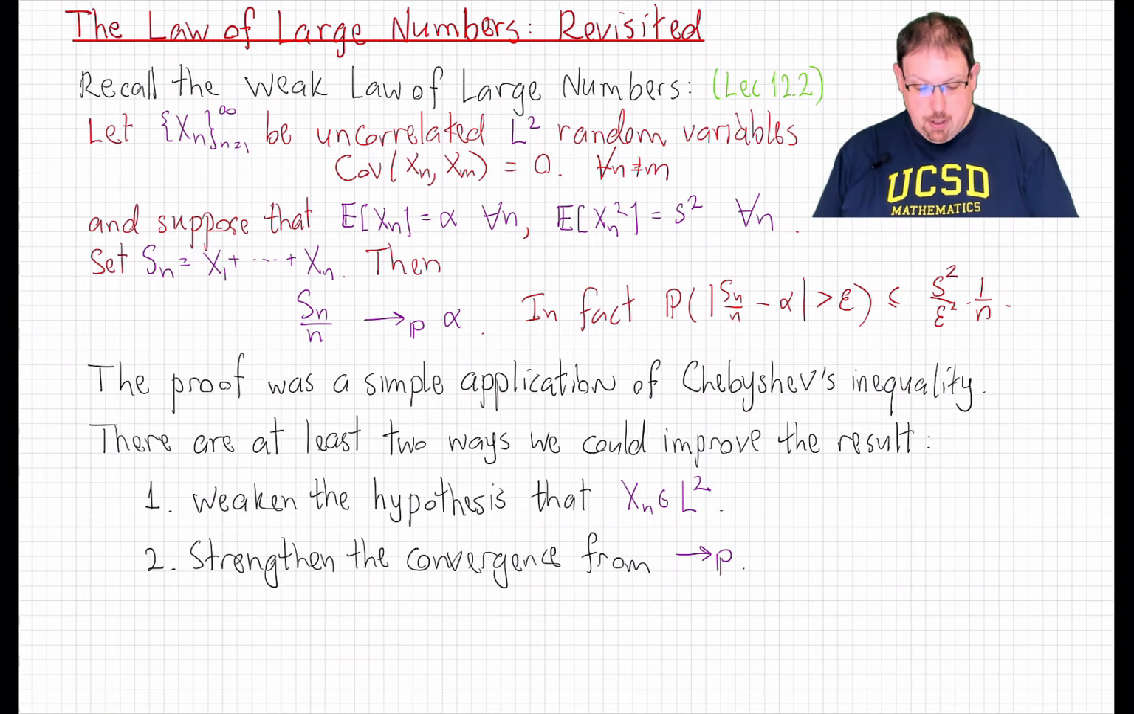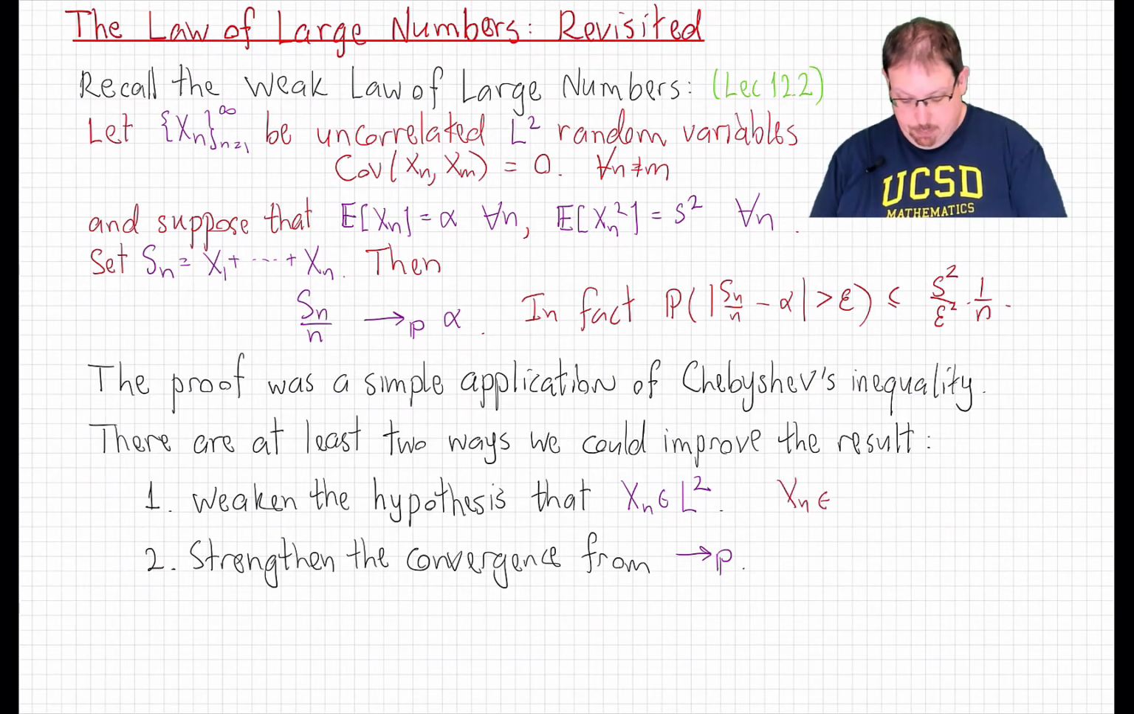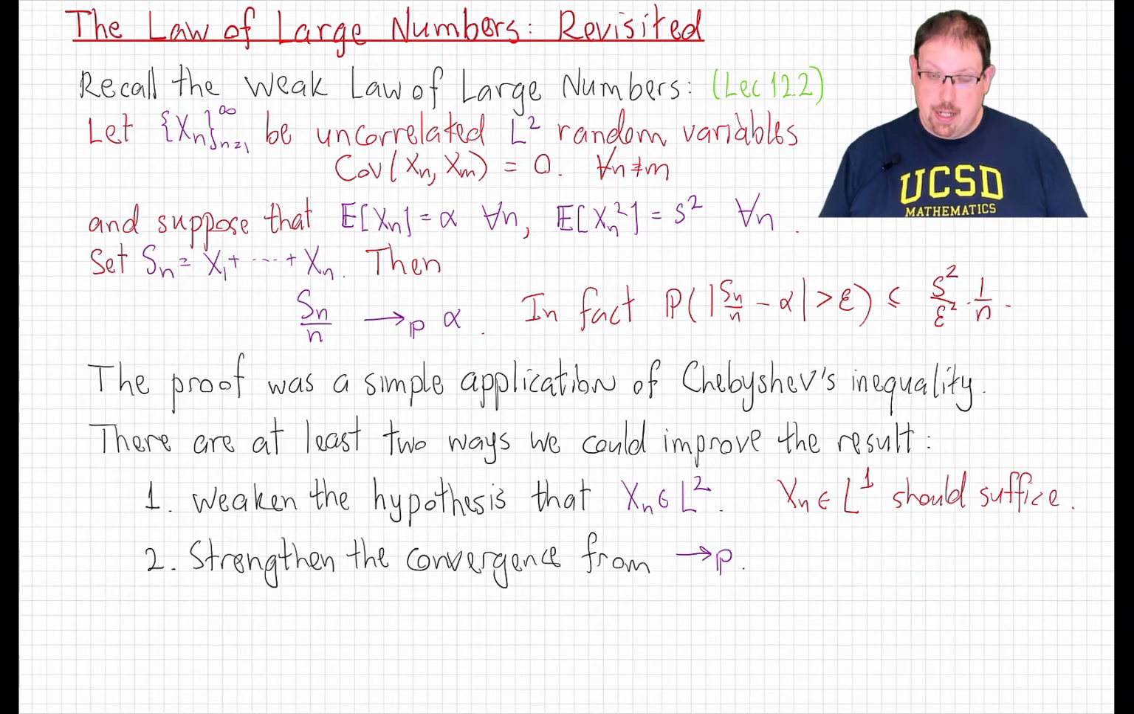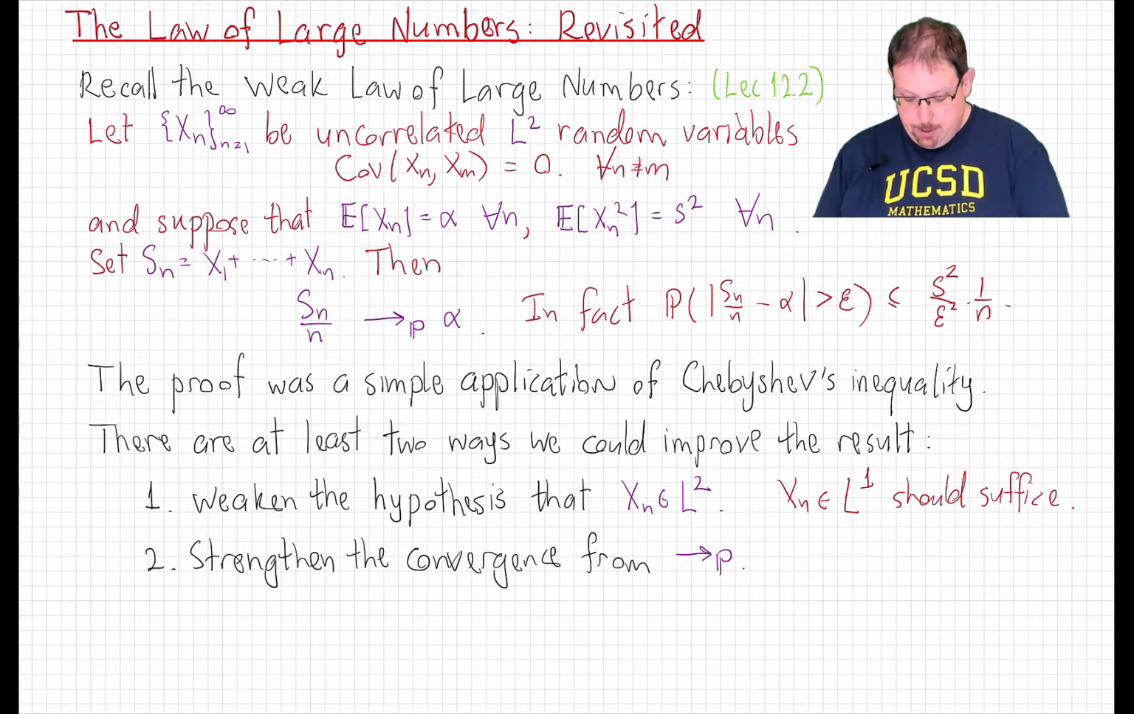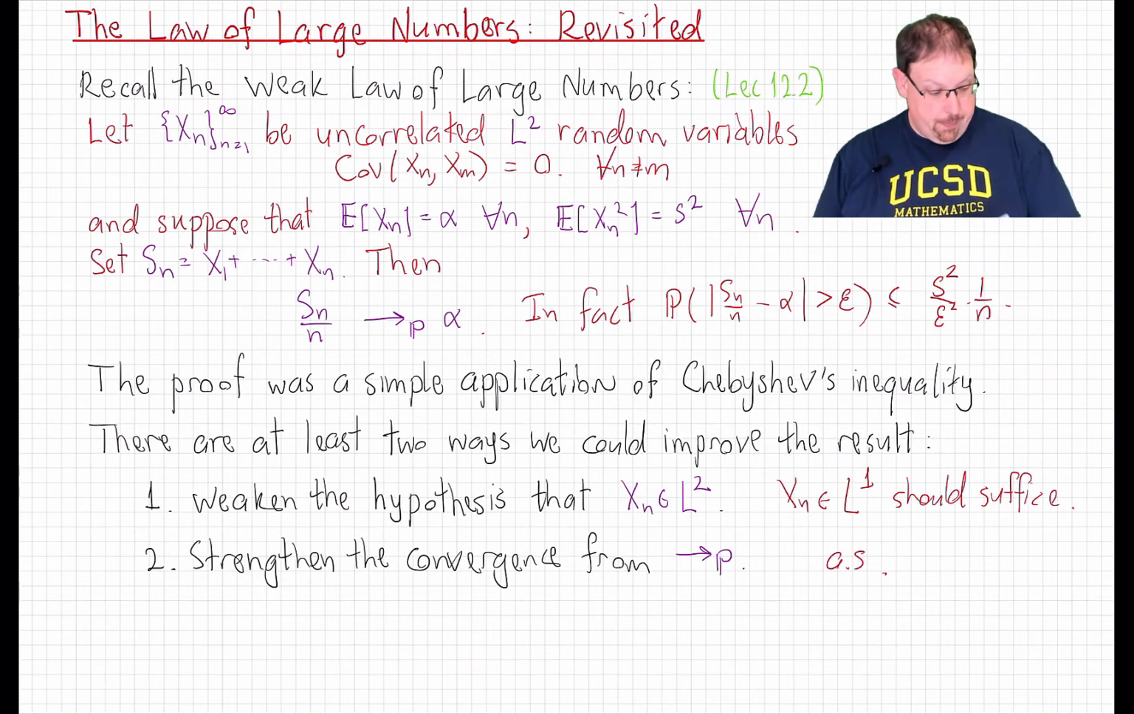At the same time, notice that the theorem is about averages and expected values. But in order to apply Chebyshev's inequality, and in fact even state the condition of being uncorrelated, we needed to assume the random variables were in L2. It would be more natural if we could replace this L2 assumption with Xn simply being in L1. So that's what we'd like to do. Weaken the conditions, being in L2 to being in the more natural L1, and strengthen the convergence from convergence in probability to convergence almost surely.